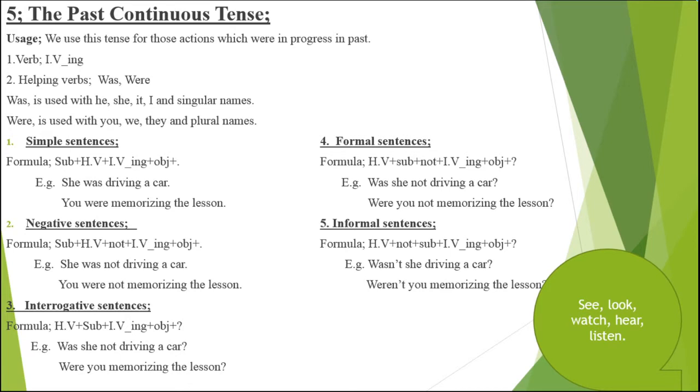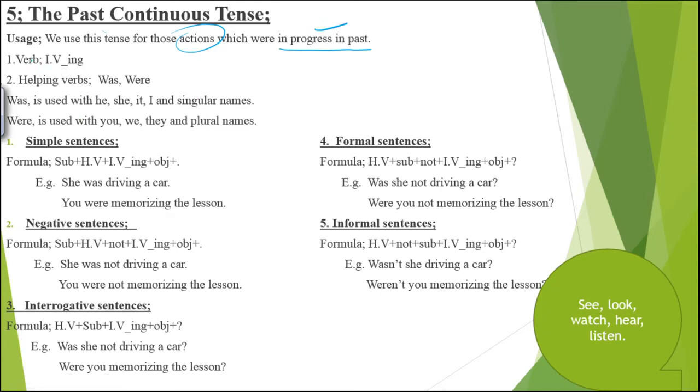We have got the fifth tense that will also have two parts. The first one is the tense, and the second one we will be discussing is its usages. The fifth tense is the past continuous tense. Usage: we use this tense for those actions which were in progress in the past. Now we have left doing them, or they are completed.